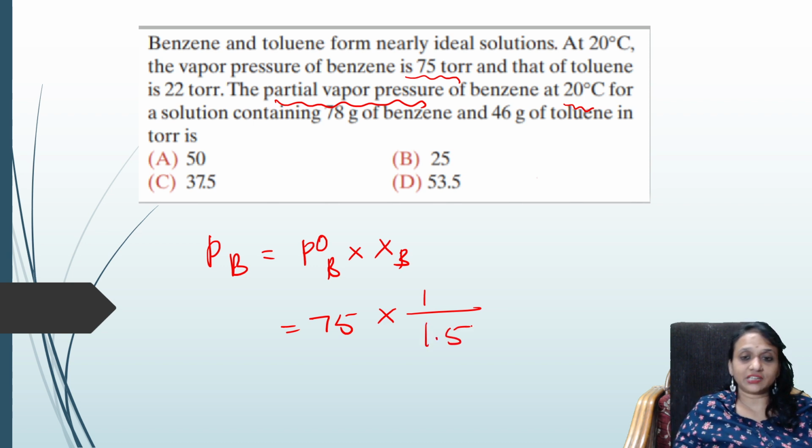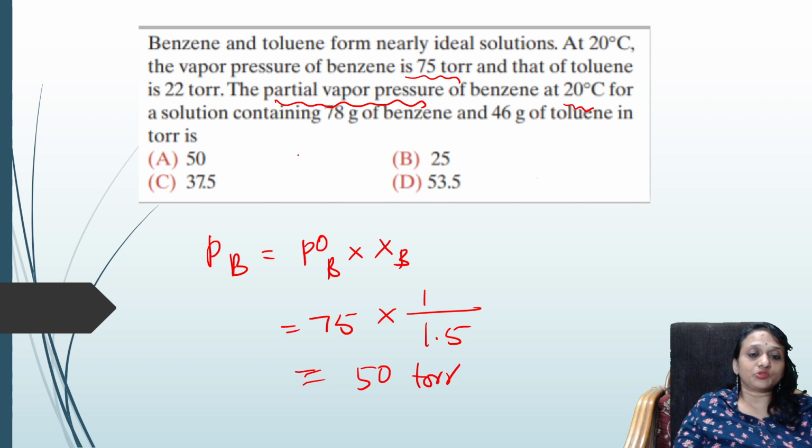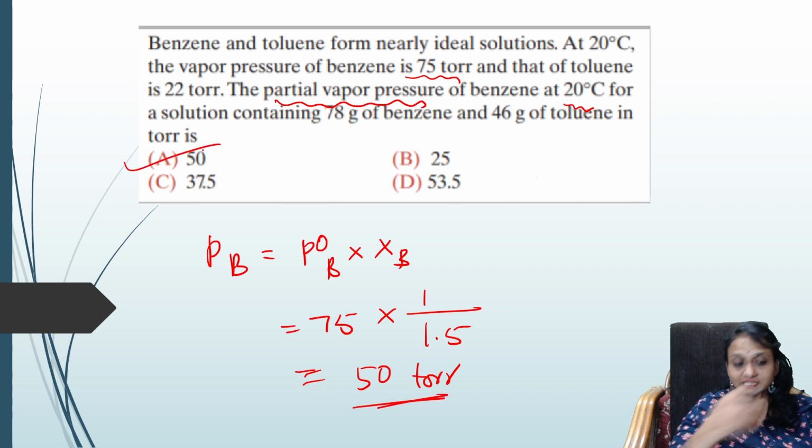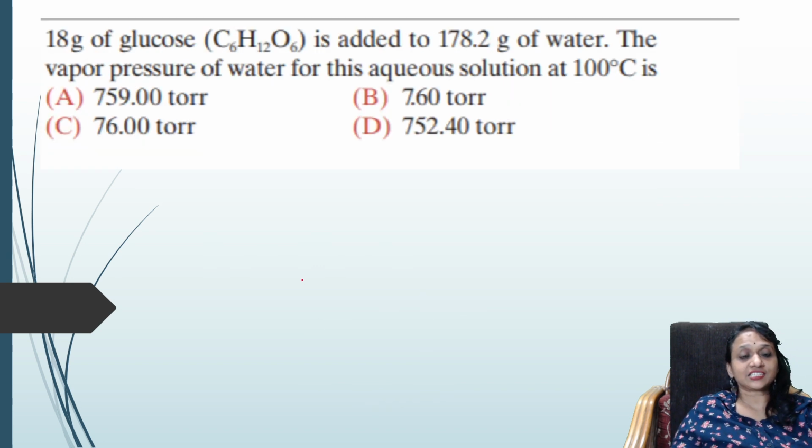I'm directly doing it here. So when I take 1.5 and 75, it comes to 50 torr. So I did it directly here, students, taking the mole fraction of the solute and the solvent. So what is the answer? 50 torr is the answer. Easy? Okay. Let us see the next question.